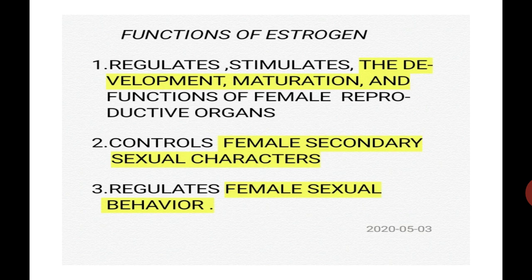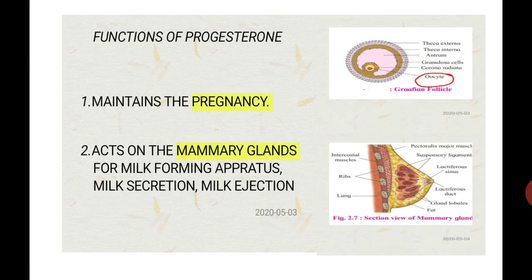This is about the functions of estrogen. But students, you know that the ovary also secretes another hormone, which is secreted by the corpus luteum. The name of that hormone is progesterone. It is secreted by the corpus luteum. How is the corpus luteum formed?